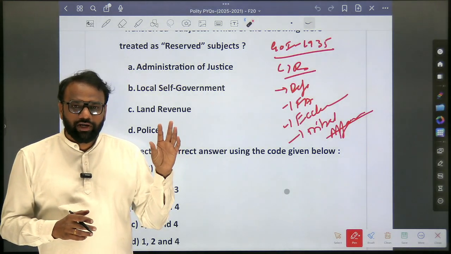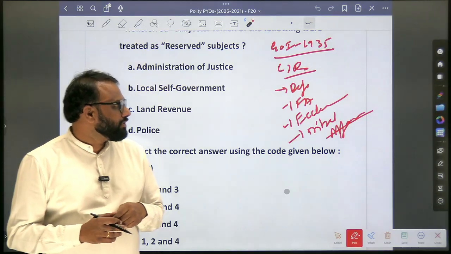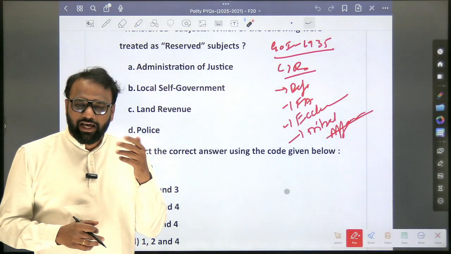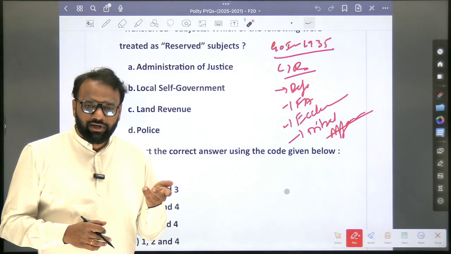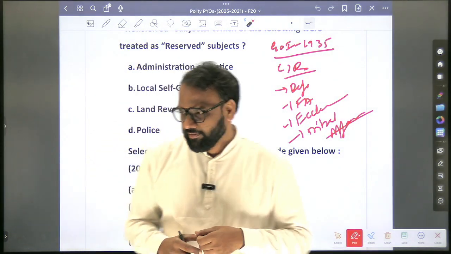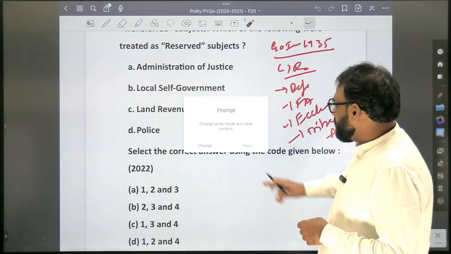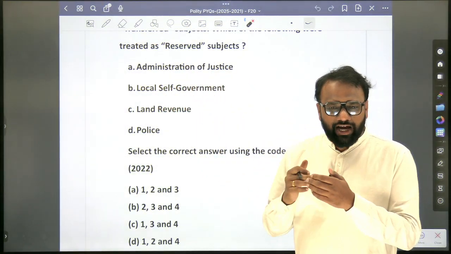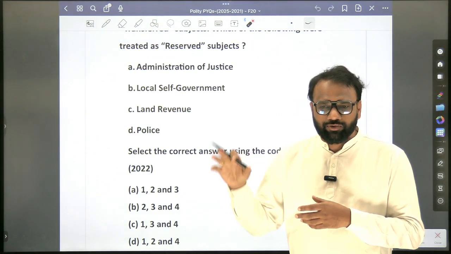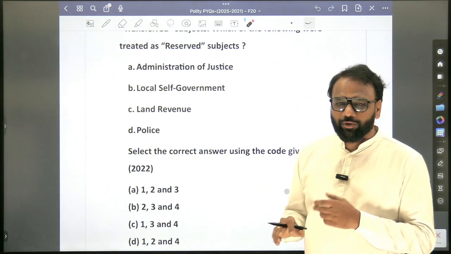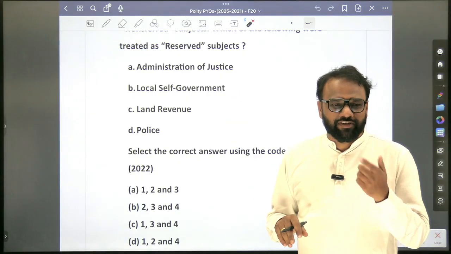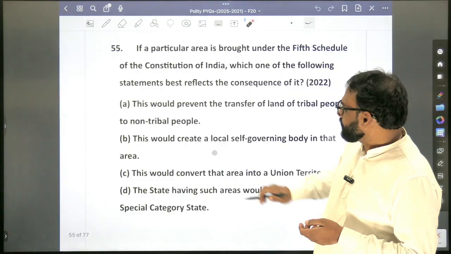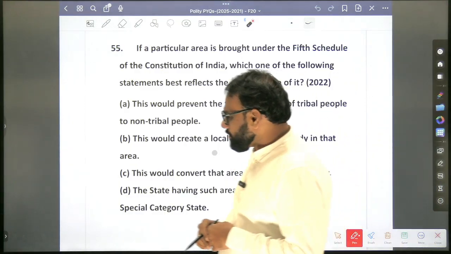So it's related to diarchy. In 1919, diarchy was introduced at the provinces. In 1935, diarchy was introduced at the center. So you need not focus on transfer subjects. Once you are aware of the reserved subjects and if you eliminate them, automatically you will come across the transfer subjects. From this example, you can conclude that local self-government is a transfer subject. Next.